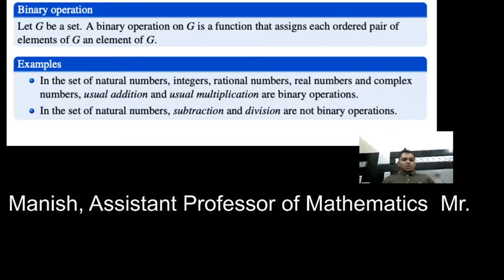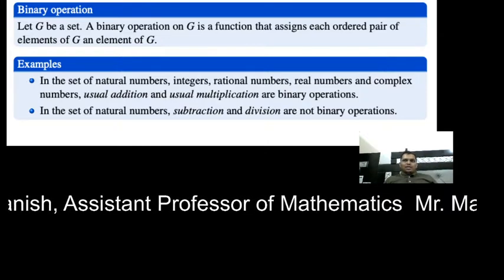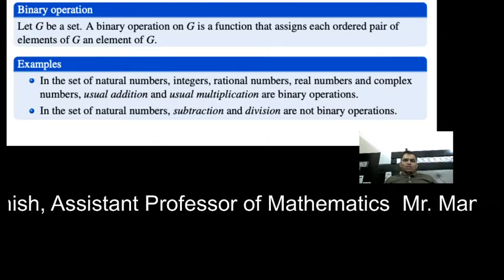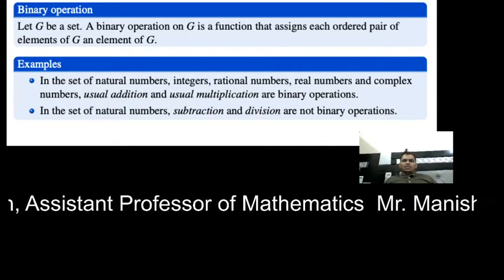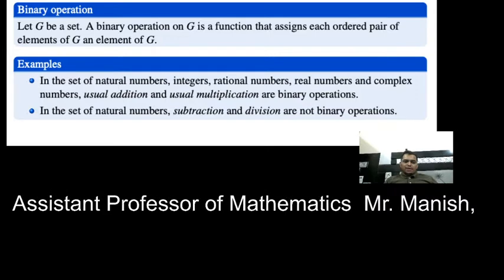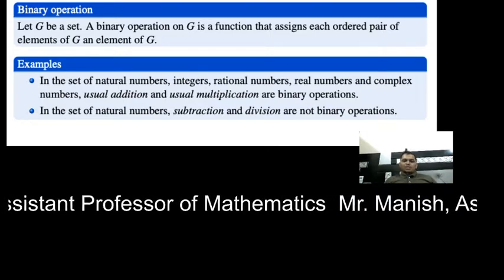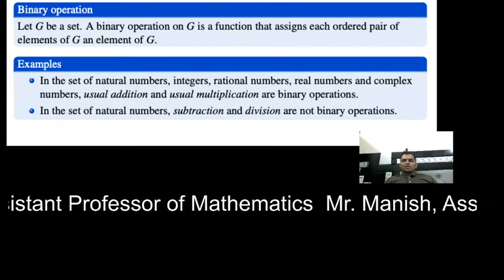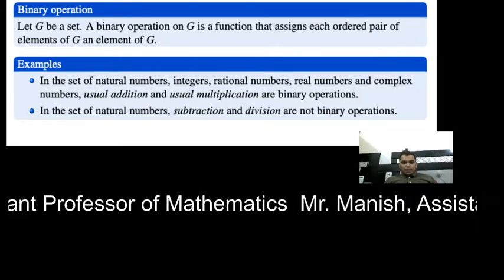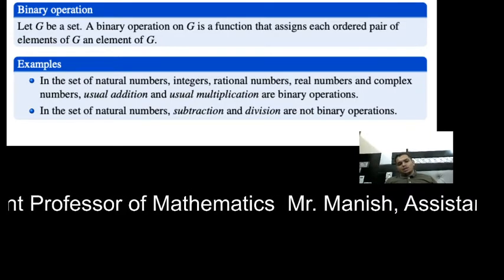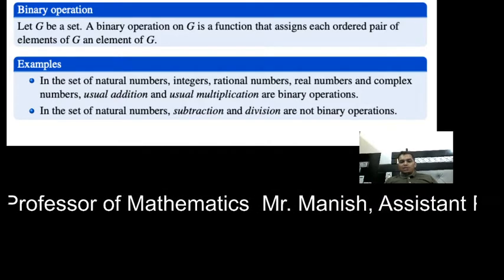In a set of natural numbers, I already told you what the set of natural numbers is. Natural numbers start from 1, 2, 3, 4, and so on. Integers include positive numbers as well as negative numbers, and also include 0. Rational numbers are those numbers which are in the form of p by q, where q is not equal to 0. Real numbers: all numbers except complex numbers are in the category of real numbers.